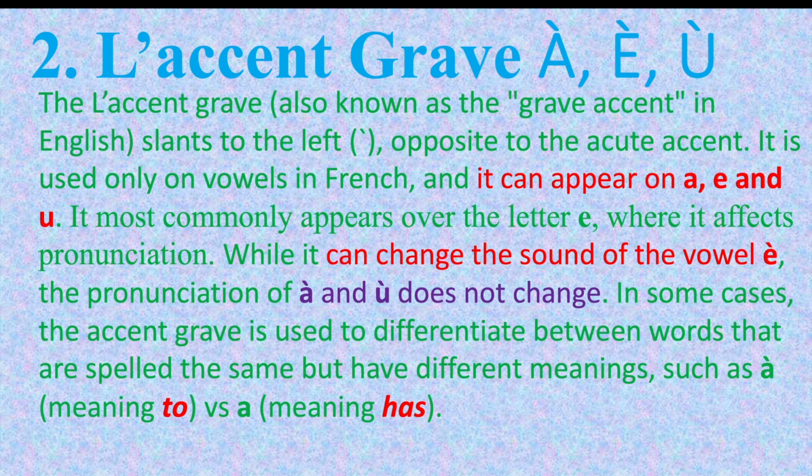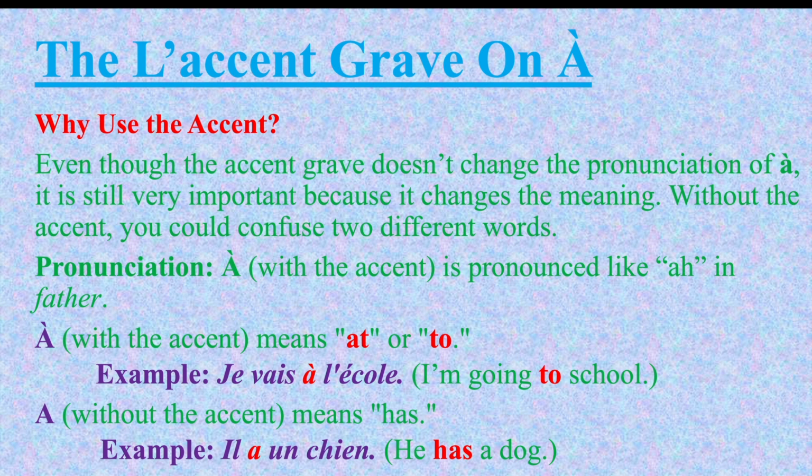In some cases, the accent grave is used to differentiate between words that are spelled the same but have different meanings, such as à meaning to, and a meaning has. Why use the accent on A? Even though the accent grave doesn't change the pronunciation of A, it is still very important because it changes the meaning. Without the accent, you could confuse two different words.